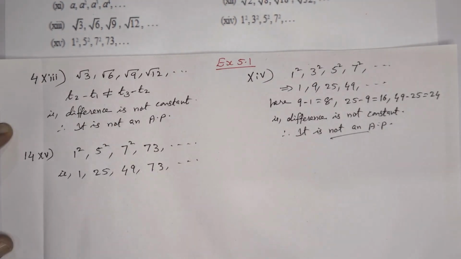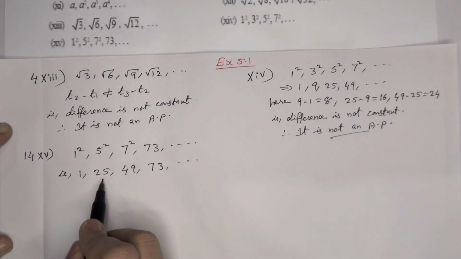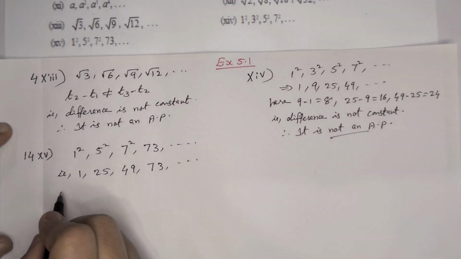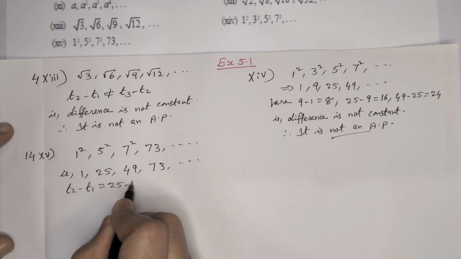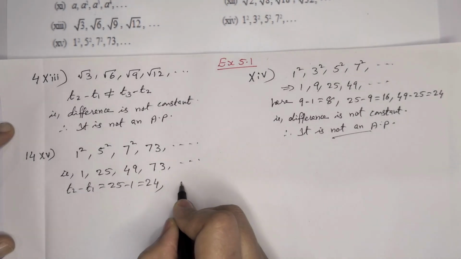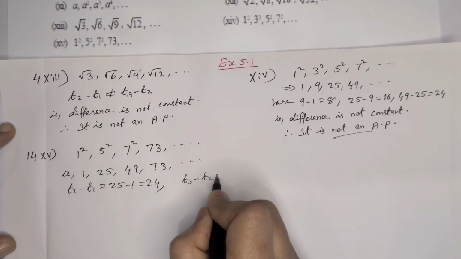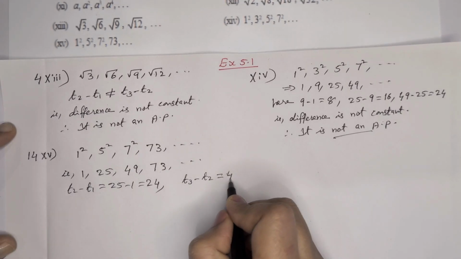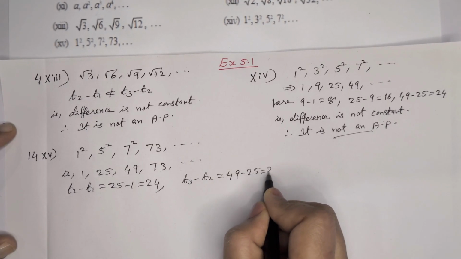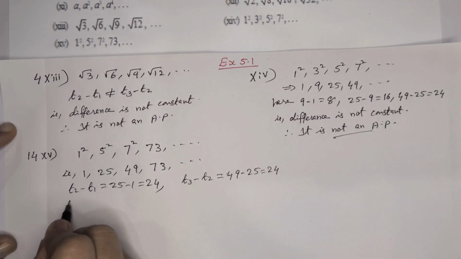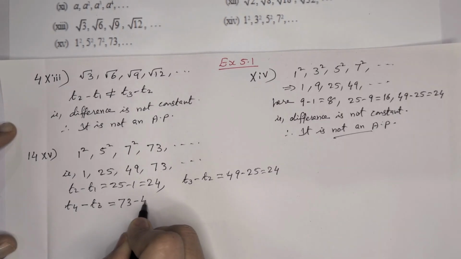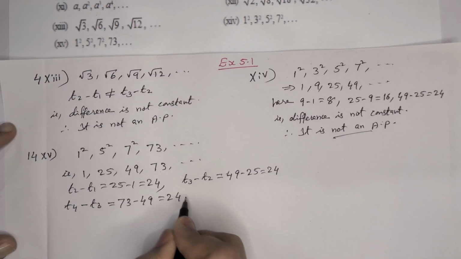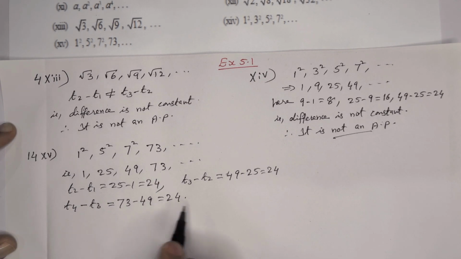Then next one, 15th one. 1 square, 5 square, 7 square, 73. That we can rewrite as 1, 5 square is 25, 49, 73. Here T2 minus T1, that means 25 minus 1 is equal to 24. T3 minus T2, that is 49 minus 25, that also is equal to 24. Again T4 minus T3, that means 73 minus 49, that also 24. So here we can see everywhere the difference is the same.